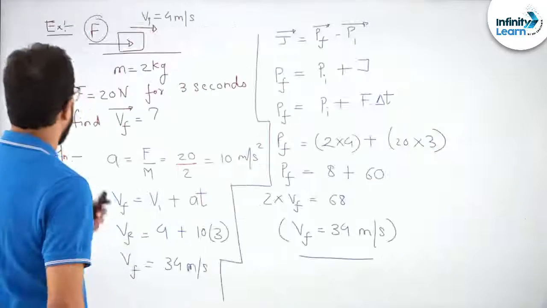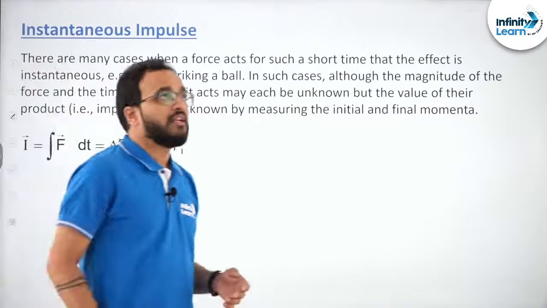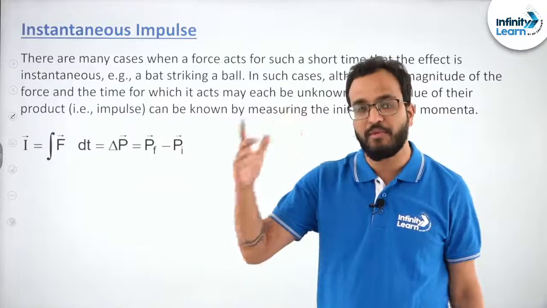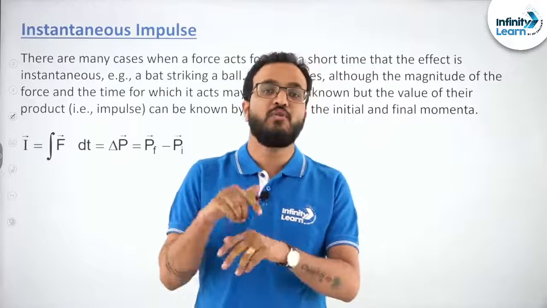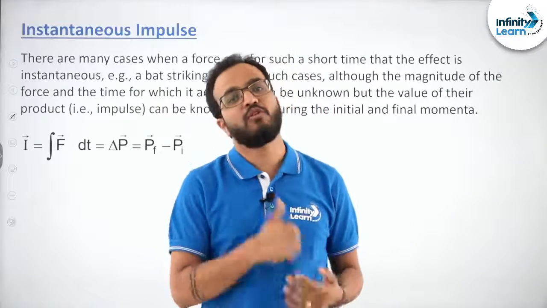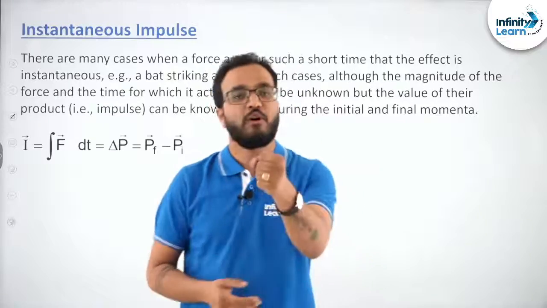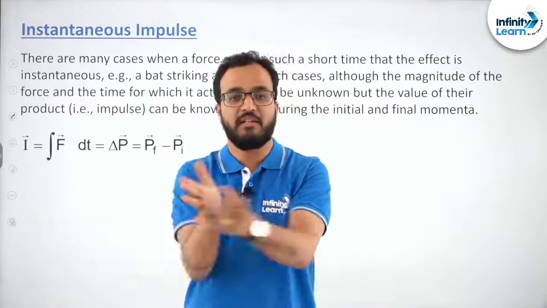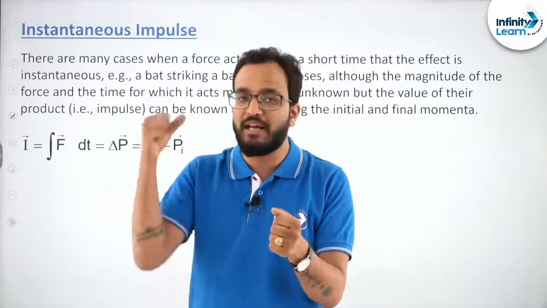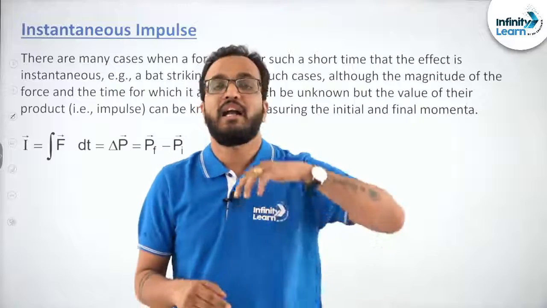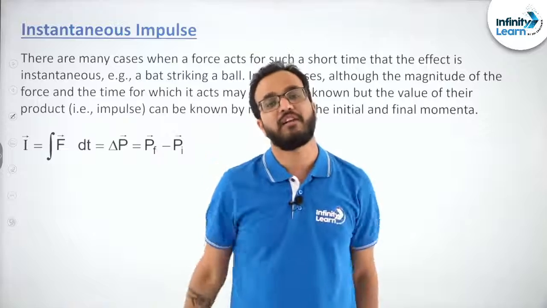Okay students, now let's try to understand instantaneous impulse. Now what is this instantaneous impulse? Sometimes you must have seen a problem where the force acts on an object for an unknown amount of time and even the value of the force is unknown. For example, suppose this is an object kept here in my hand and I just bring it like this and it goes. Can you tell me what is the amount of force that my right hand applied on the left hand and how much is the time of contact of my right hand with my fist of the left hand?